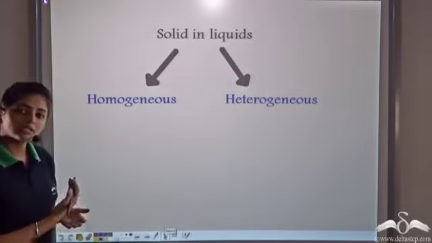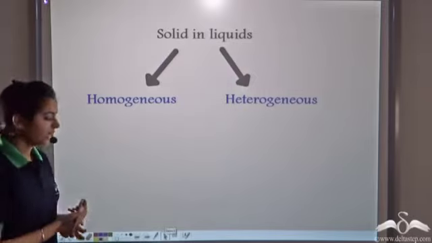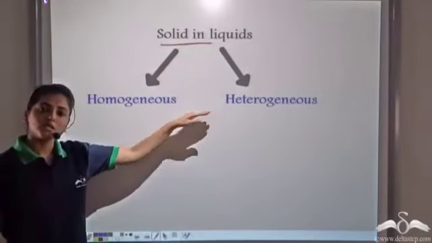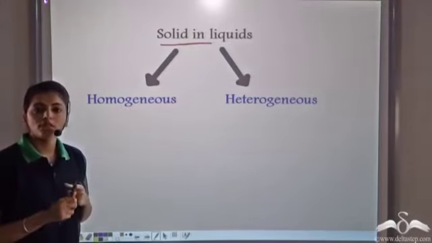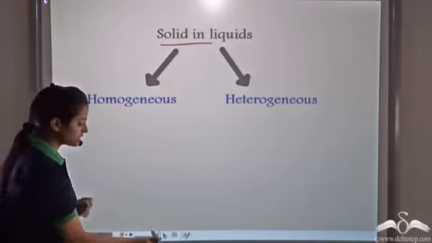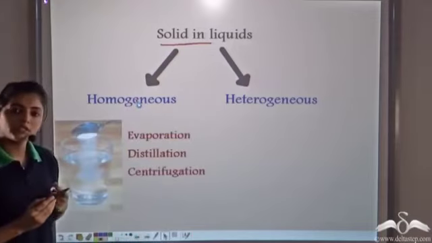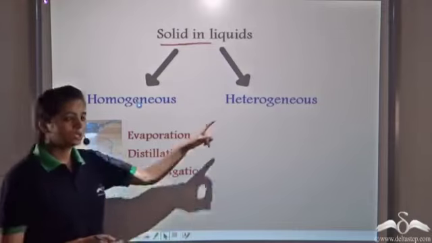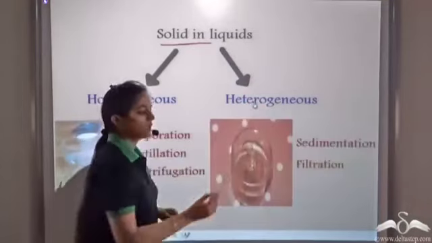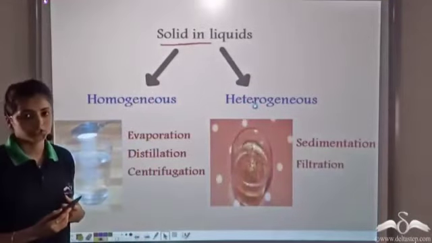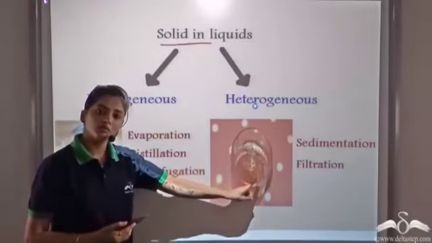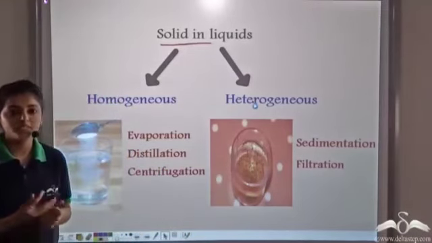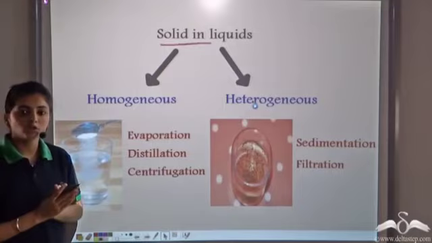So let's revise what we have studied so far. We have a solid liquid mixture. It can be homogeneous or heterogeneous. When we have a homogeneous mixture, the solid is completely soluble in a liquid. So we use techniques like evaporation, distillation and centrifugation to separate the soluble solid from the liquid. In case of heterogeneous mixture, we use techniques like sedimentation and filtration. Since the solid is not completely soluble in the liquid, by using these techniques, we can separate the insoluble solid. So this is how we separate the soluble solid or the insoluble solid from the liquid.